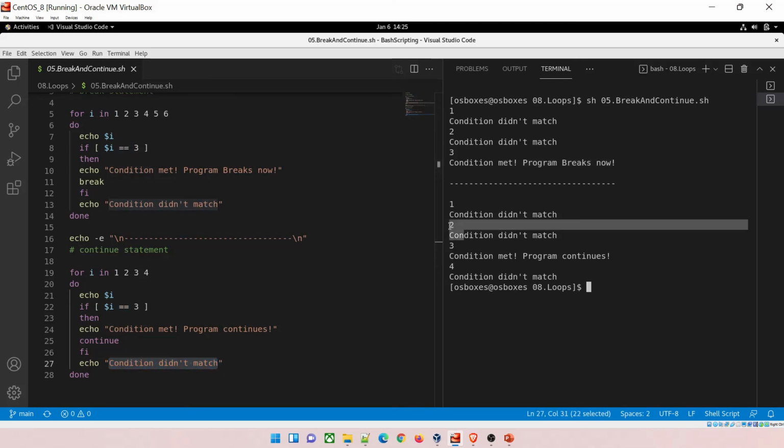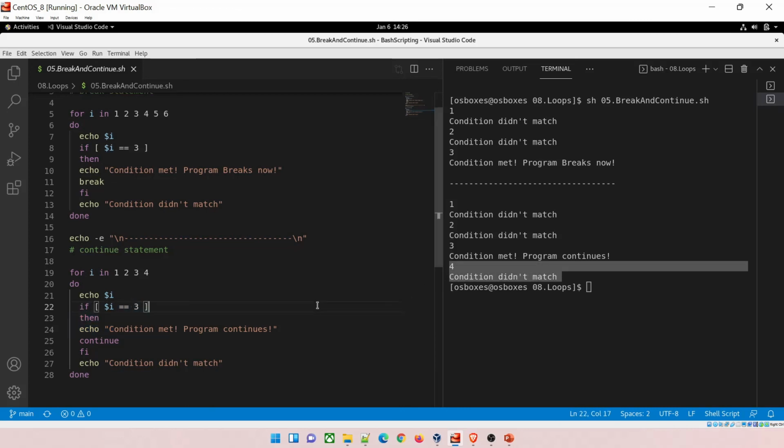In the second, again same thing, condition did not match. But when it becomes 3, it goes inside. You can see 3 equal to 3. Yes, 3 equal to 3. Then the condition has met. It will go inside, condition met, program continues, and then it hits continue. And as soon as it hits the continue statement, it won't go through the rest of this block. The control goes back over here, does an increment, and it goes to 4, and $I becomes 4. 4 does not equal 3, so this won't be met, and then it will print condition did not match.